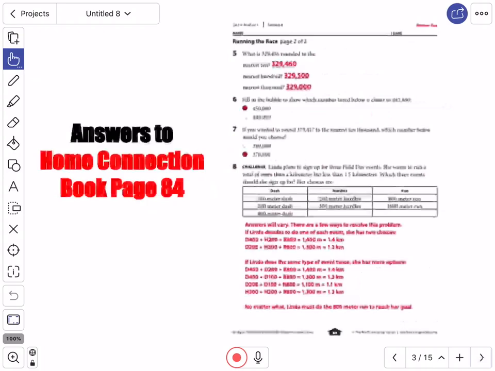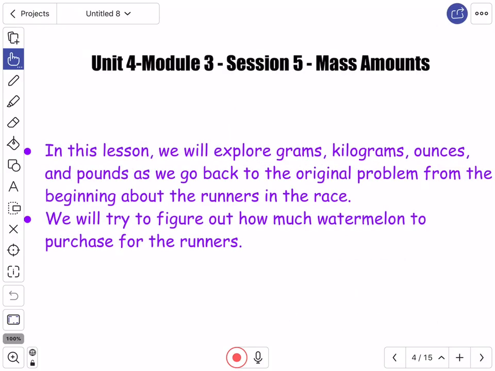If Linda decides to do one of each event, she has 2 choices: the 400-meter dash, the 200-meter hurdles, and the 800-meter run, which would equal 1,400 meters, or 1.4 kilometers; or the 200-meter dash, the 300-meter hurdles, and the 800-meter run, which would bring her to 1,300 meters or 1.3 kilometers. If she does the same type of event twice, she has more options, as you can see listed here below. So no matter what, Linda must do the 800-meter run to reach her goal.